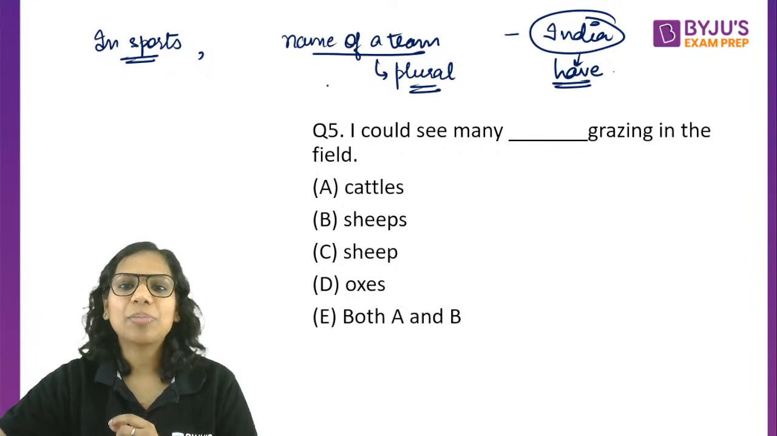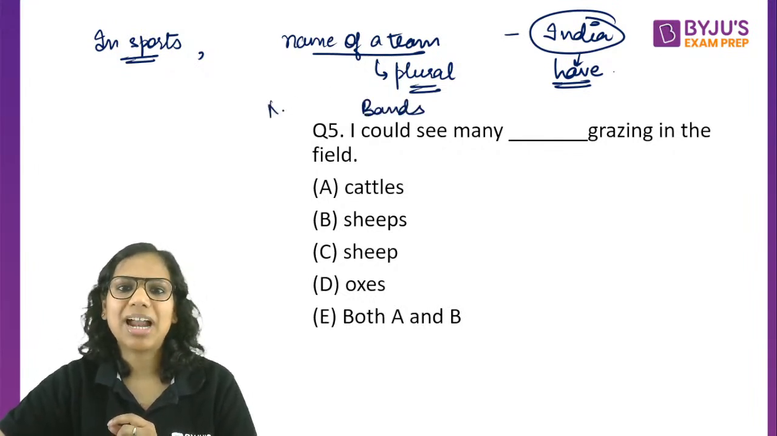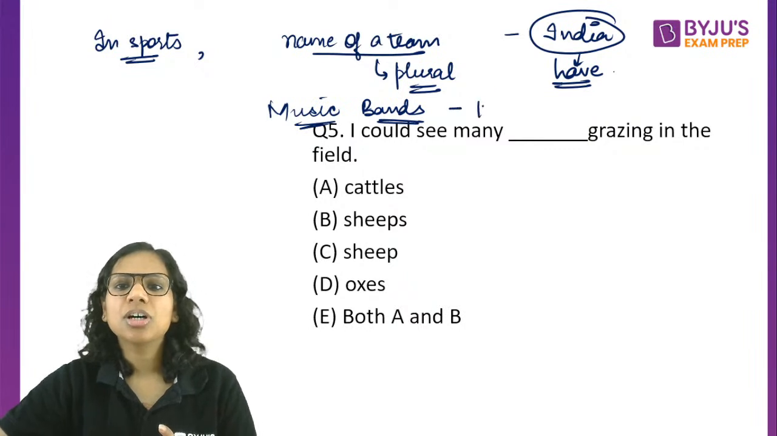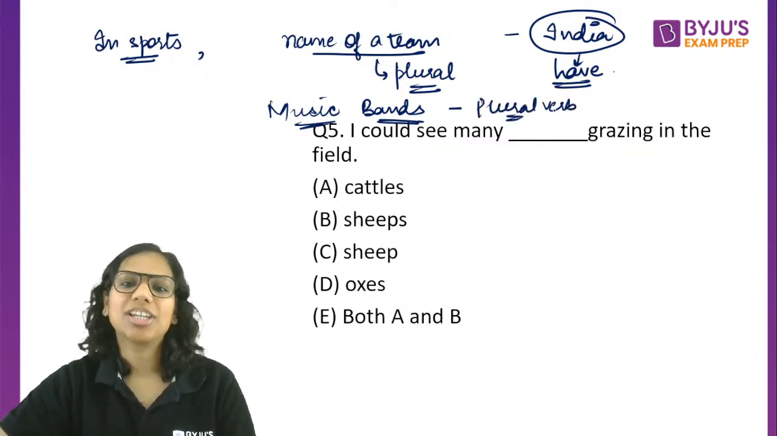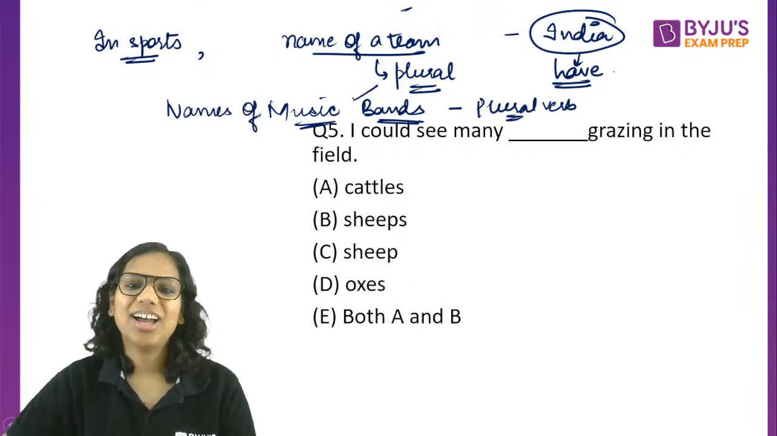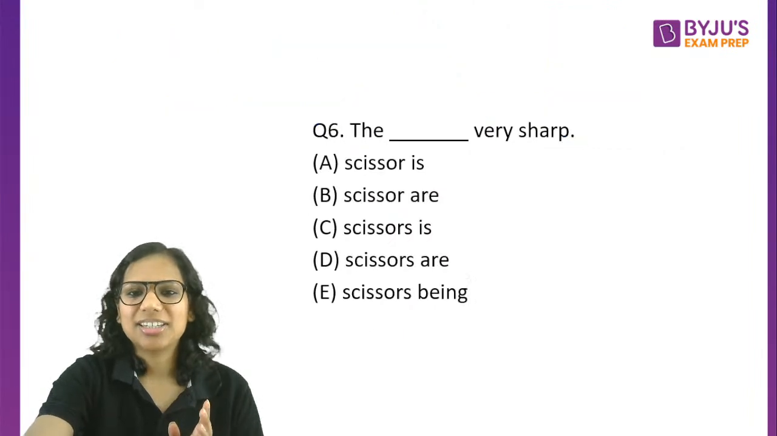This is applicable for music bands as well. We use the plural verb after them. We consider them as plural nouns. So names of teams, music bands, they are considered plural. Good question. Okay, so C is the answer here for this one.